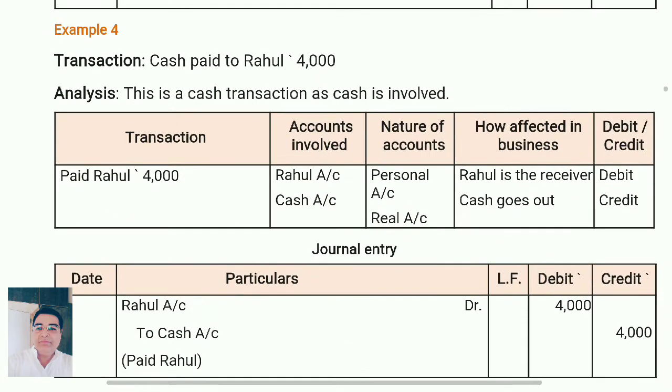Next one, illustration 4. Cash paid to Rahul. When you pay to the Rahul, so there are two items, Rahul and cash. Two accounts you have to open. So money comes in or goes out when we are paying to someone? Cash goes out. So whatever goes out is credited. So to cash account, and Rahul is the personal account, debit the receiver, so we debited. So Rahul account debit to cash account.